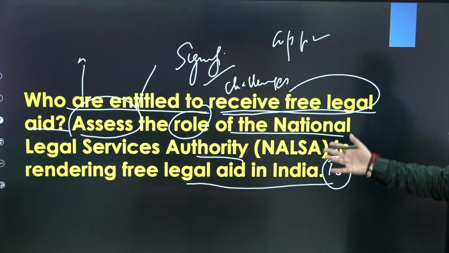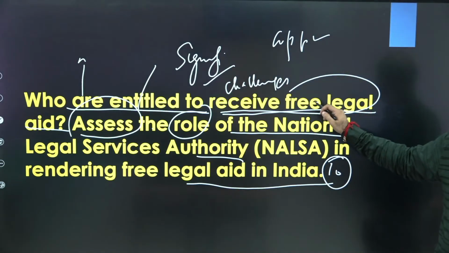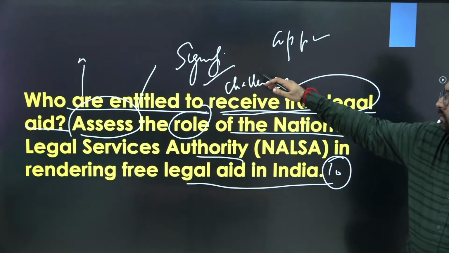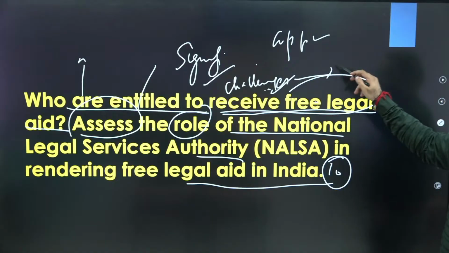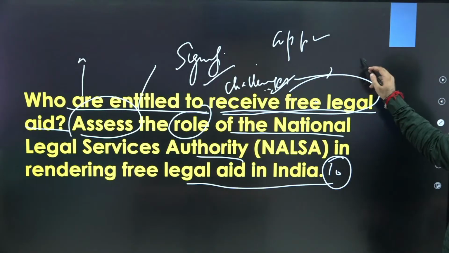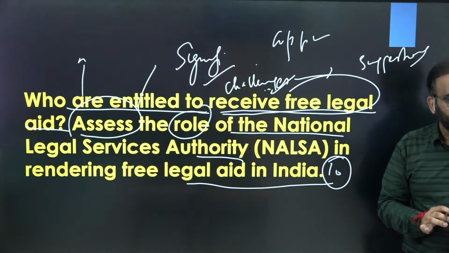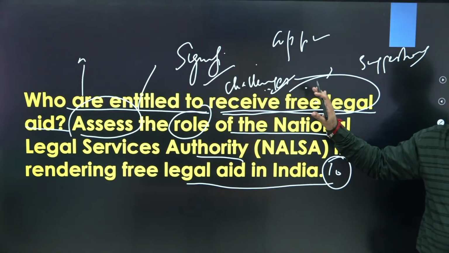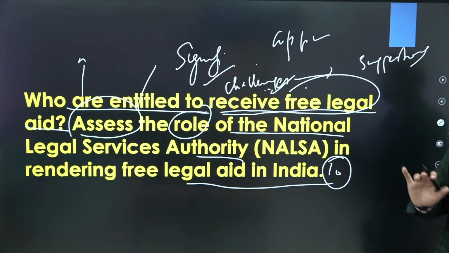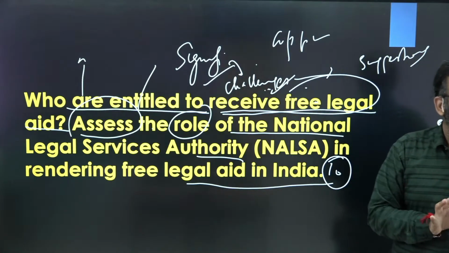But this is 10 marks question. So already your space will be occupied by first part of the question, then role of the National Legal Service Authority, then you have to write significance, then challenges. If you are writing challenges, then your conclusion will obviously be suggestions. You get the point? So this answer is going to be very lengthy. What you need to do, that this significance and challenges you will write in brief manner.